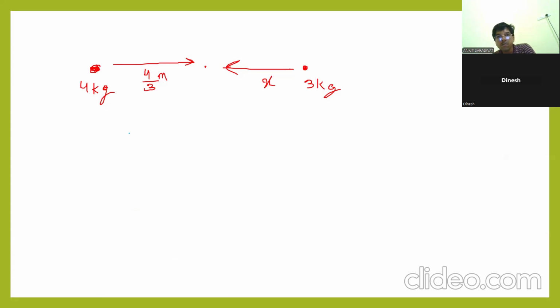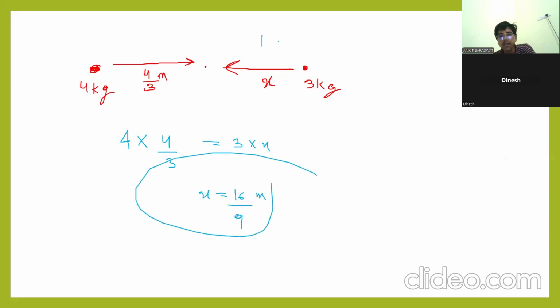So 16 by 9. Let me solve. M1 D1 equals M2 D2, 16 by 9. Very good. Do you understand the concept? Which is heavy? The 4 kg. The distance is 4 by 3. That is why the center of mass is closer to the 4 kg.